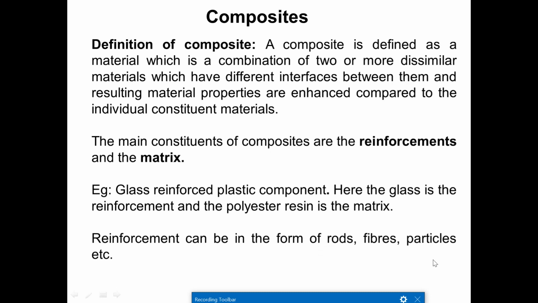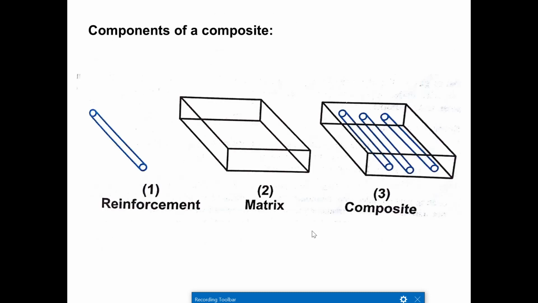And reinforcement can be in any form, such as rods, fibers and particles. The reinforcement that you are going to use in the composite material may be in the form of rods, fibers, or particles. So the clear picture indicates what the composite material is here. The different components of a composite material are: this rod that we are using is the reinforcement, and this element is the matrix. So when this matrix is combined with a reinforcement, we are going to call it a composite material.